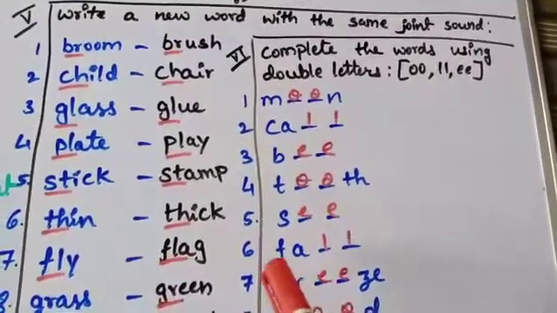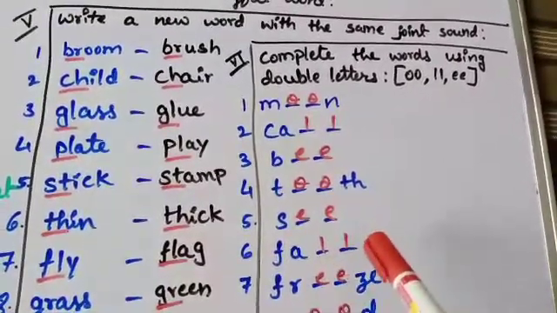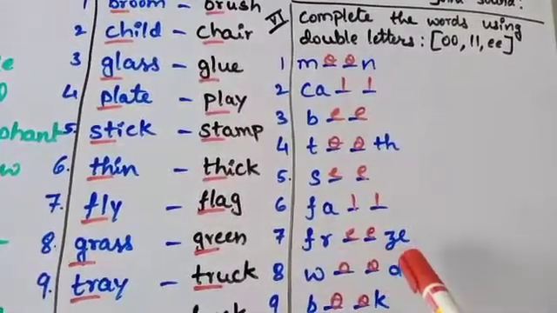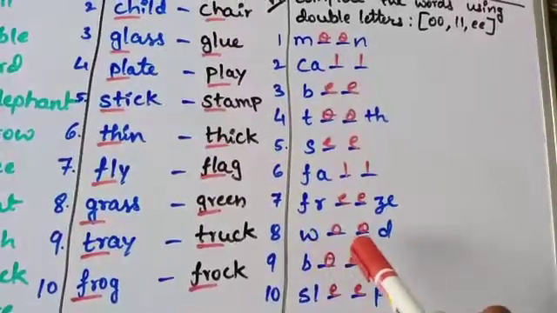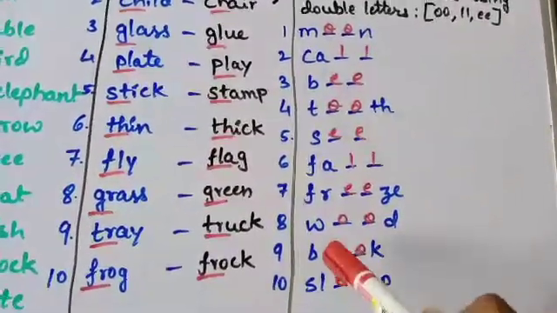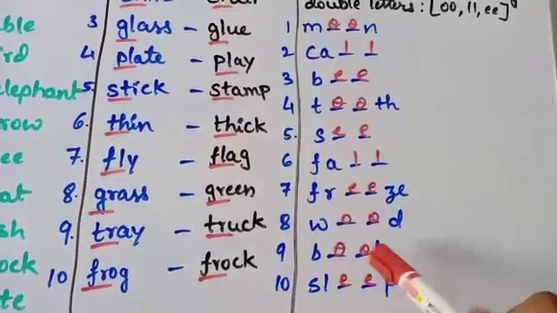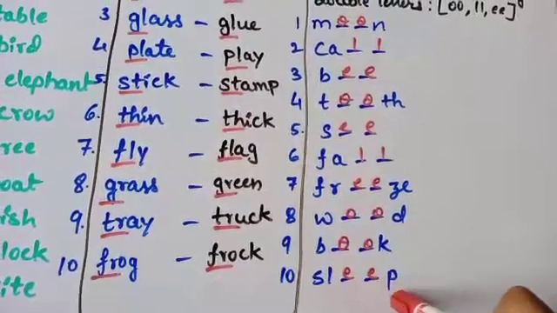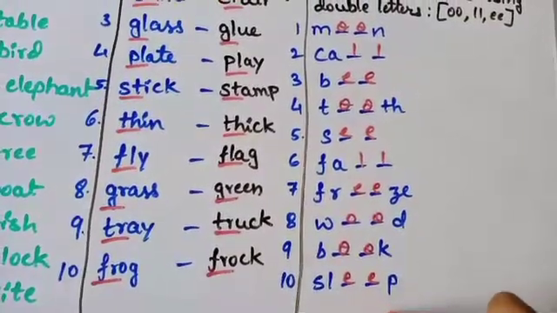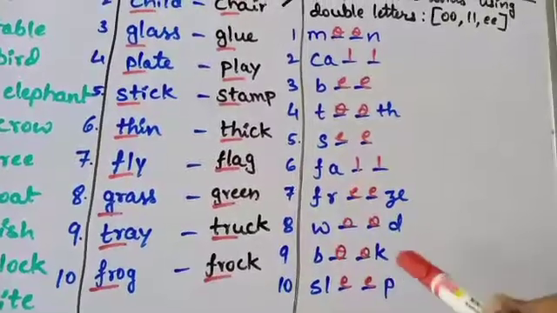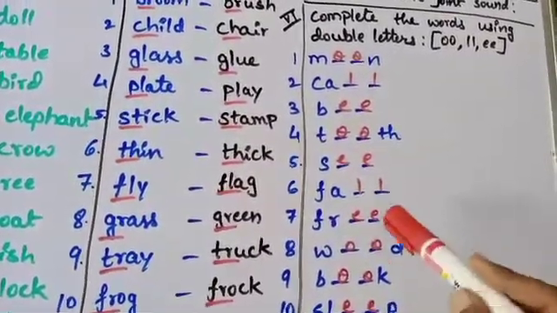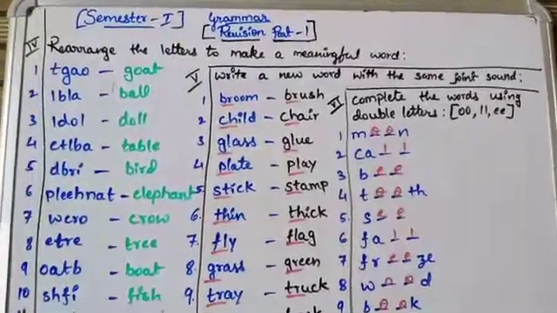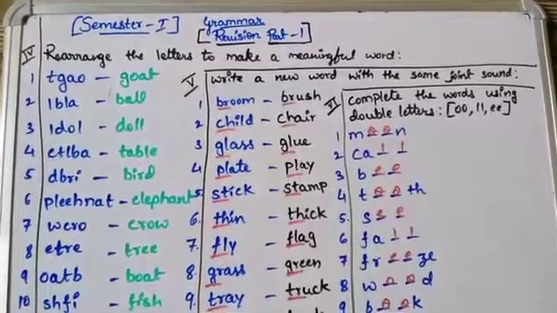SEED. FALL, fall. FREEZE, freeze. WOOD, wood. BOOK, book. SLEEP, sleep. Okay, children, got it? Yes, so here we have completed the words using double letters. So dear children, here we have completed the revision part 1, that is grammar.